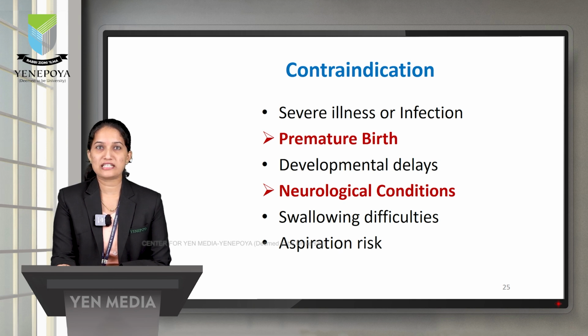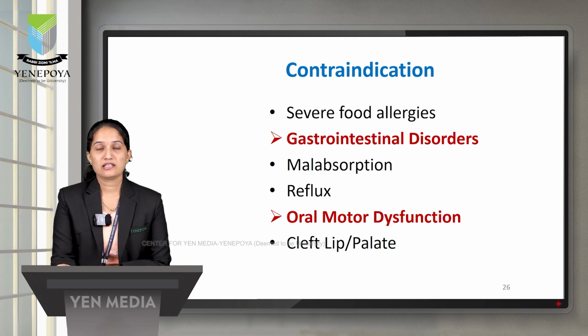Some neurological conditions where we can see swallowing difficulty, as in cerebral palsy, or aspiration risk. Sometimes the child has severe food allergies or gastrointestinal disorders like malabsorption or reflux, that is GERD, or oral motor dysfunction where the child has cleft lip as well as cleft palate, so they cannot chew the food.